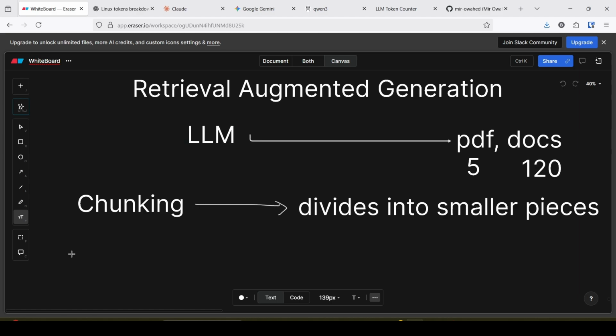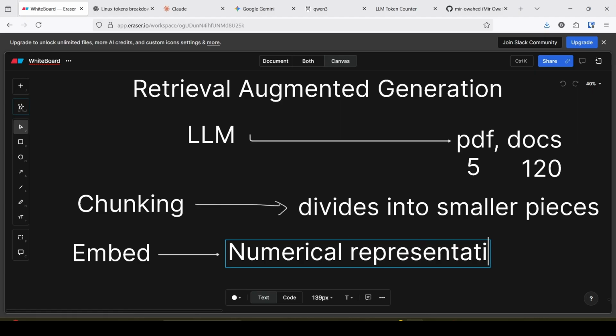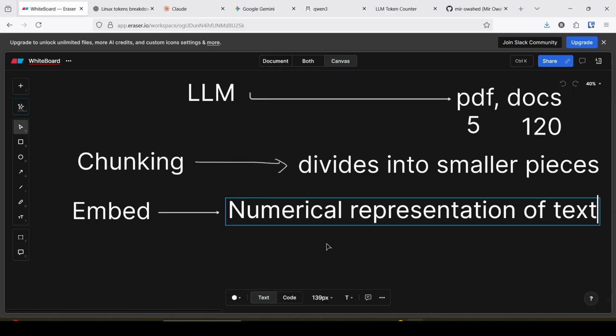Then another very important concept is embedding. Embedding means these smaller pieces of text are converted into a numerical representation. Why numerical representation?